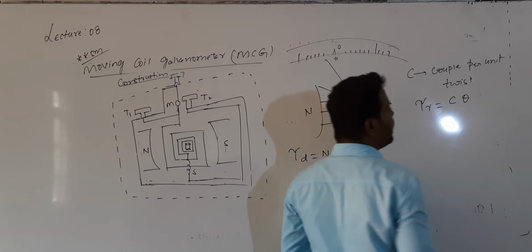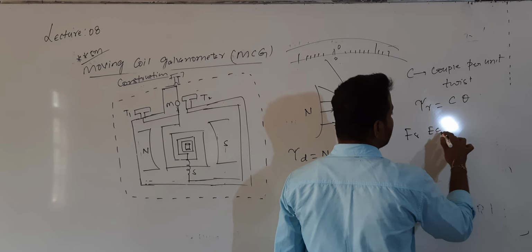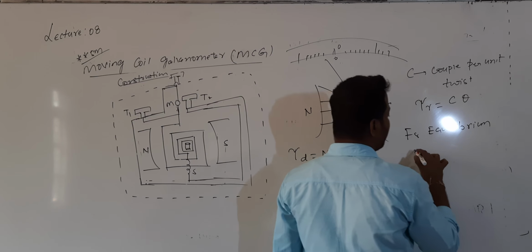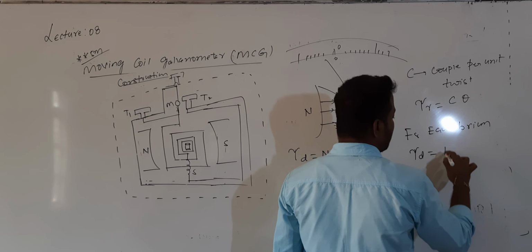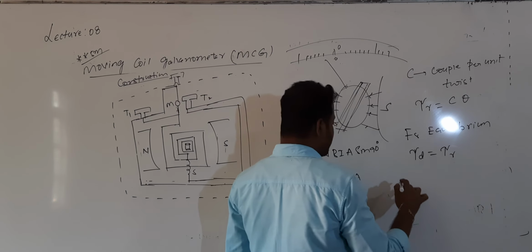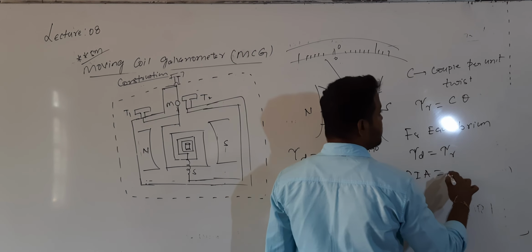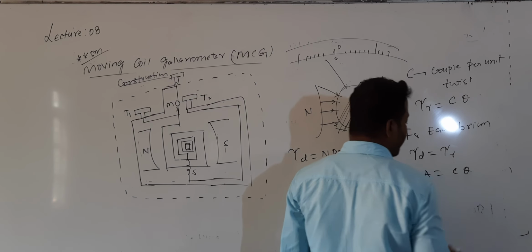When the coil is in equilibrium, what is the condition? The deflection torque should be equal to the restoring torque. The deflection torque value is N into B into I into A, and the restoring torque value is c into theta.